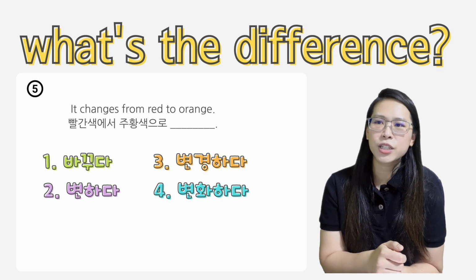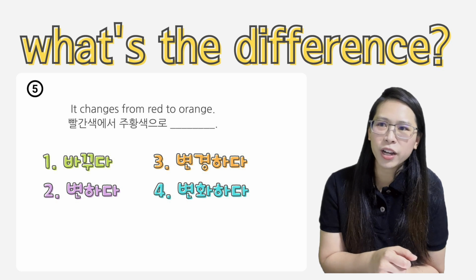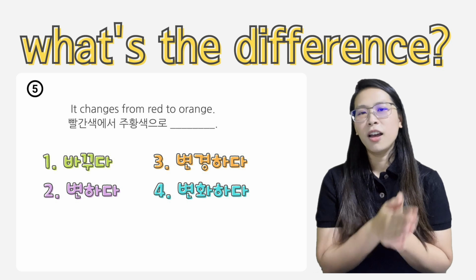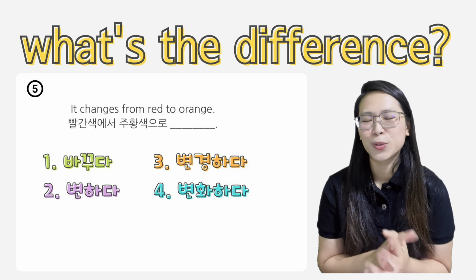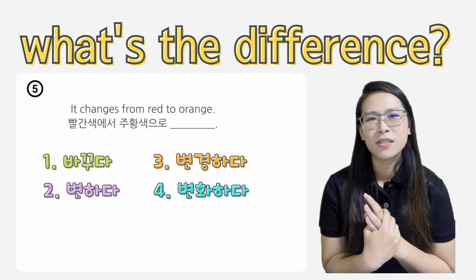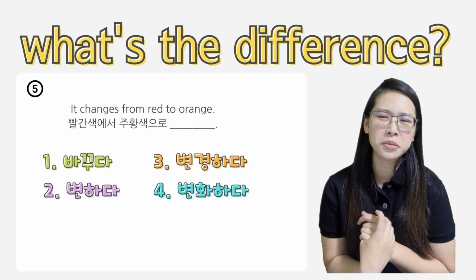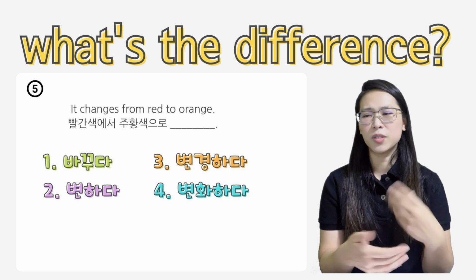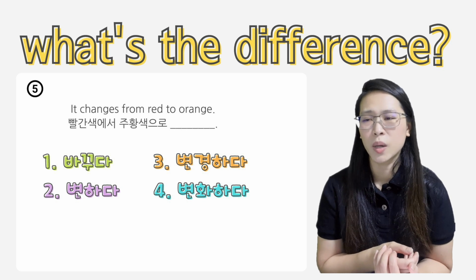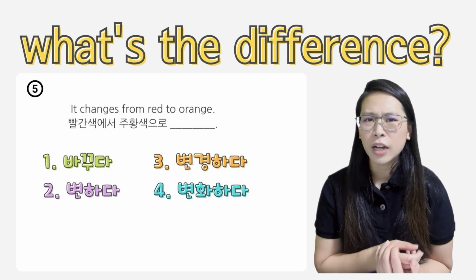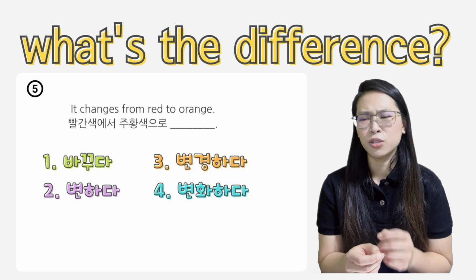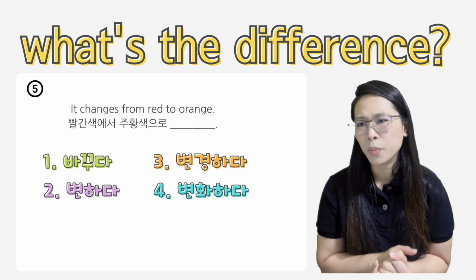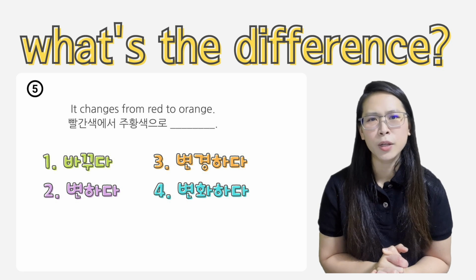Alright, number 5. It changes from red to orange. 빨간색에서 주황색으로 바꿨어요. It become 바꿨어도 괜찮긴 해요. 변했어요. It transformed into orange. 변했어요는 괜찮고, 변경했어요. Are you the one who make that change? Although you add the yellow, but you're not the one that changes it. It changes itself. 그래서 변경하다는 조금 좀 아닌 것 같아요.